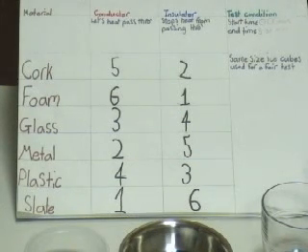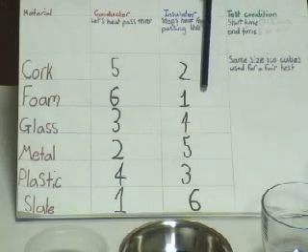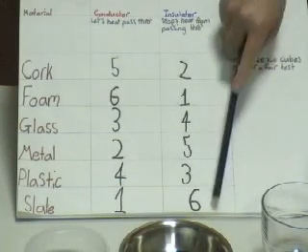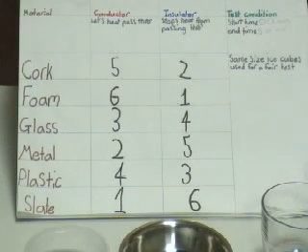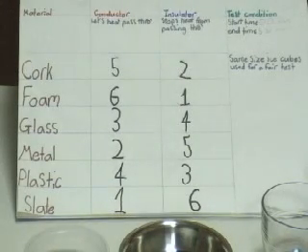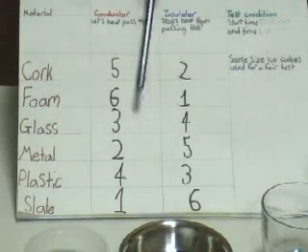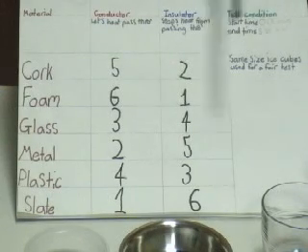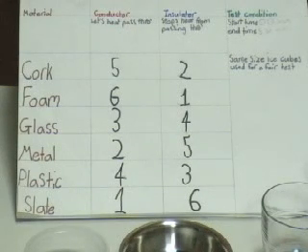I found out that the best insulator was foam and the worst insulator was slate. I predicted that foam would be the best insulator, which was correct. I found out the best conductor was slate and the worst conductor was foam. My prediction was metal, which was incorrect. I need to repeat the experiment a few more times so that the results are reliable.